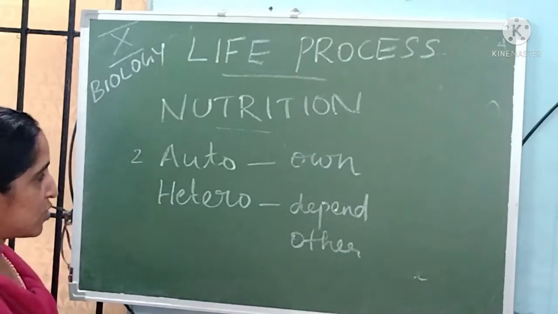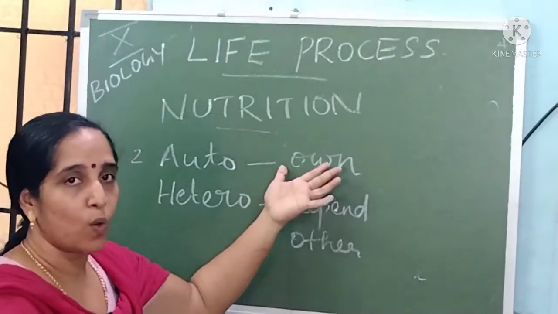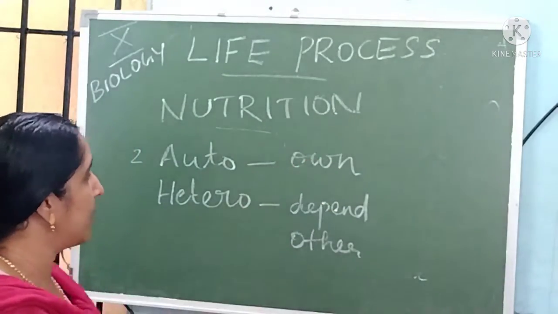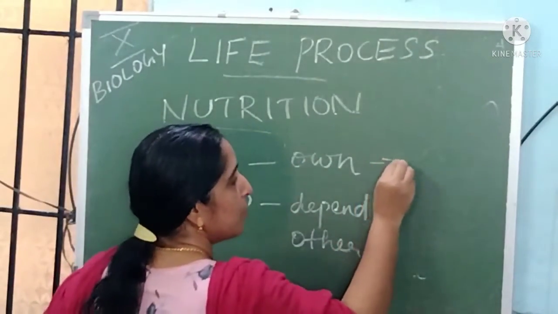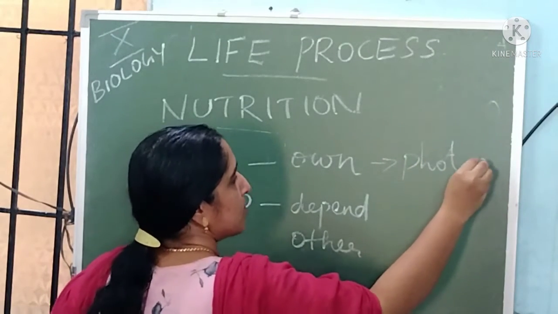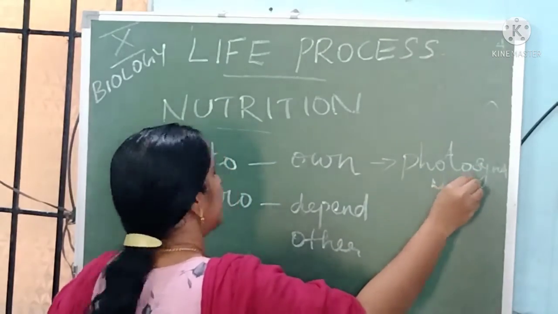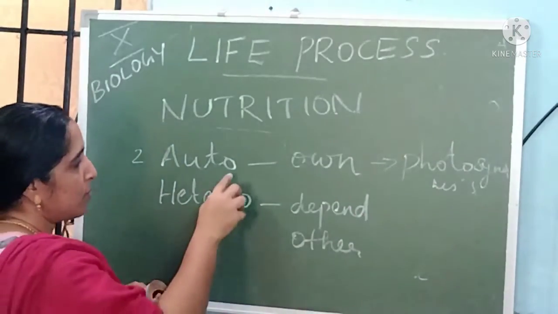In autotrophic nutrition, plants prepare their own food by the process of photosynthesis. That is called autotrophic nutrition.